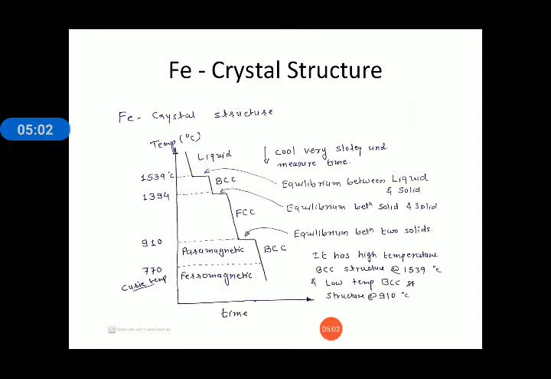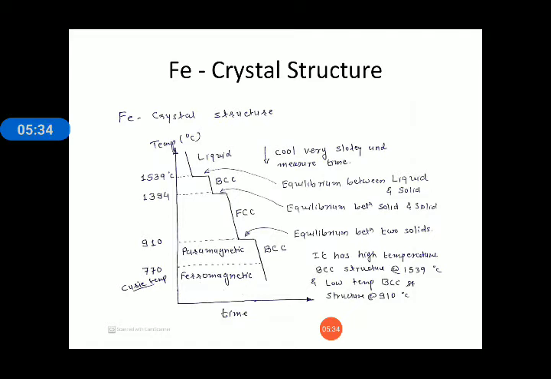So at different temperatures, iron has three types of lattice structure: BCC structure at the lower temperature or room temperature, FCC structure at 910 degree centigrade, and again BCC structure at 1400 degree centigrade. So this is called the allotropy of iron.